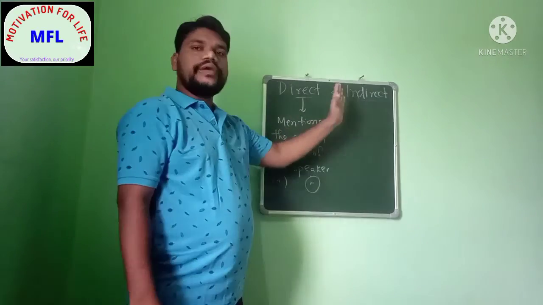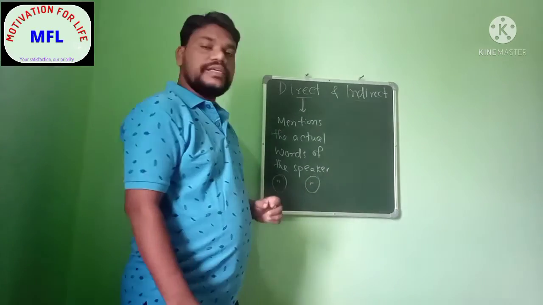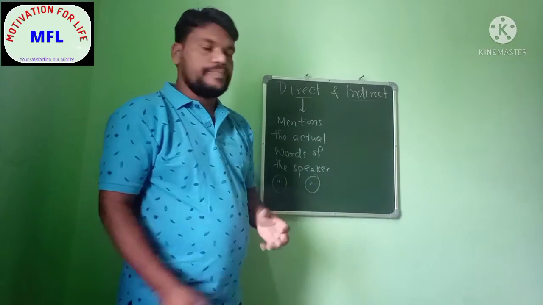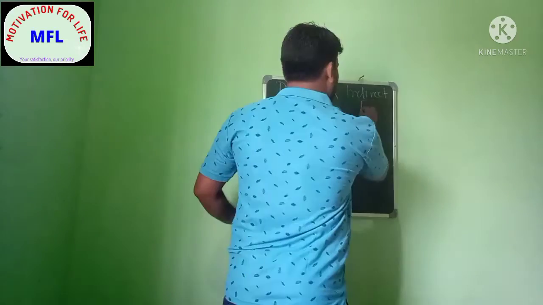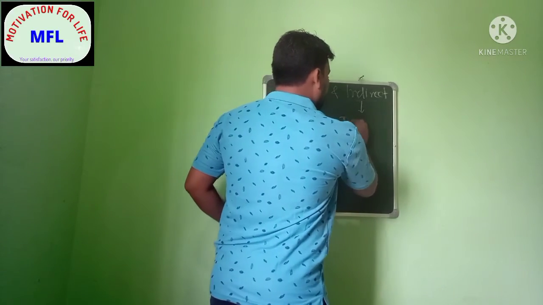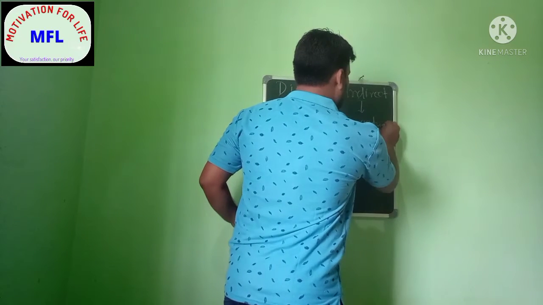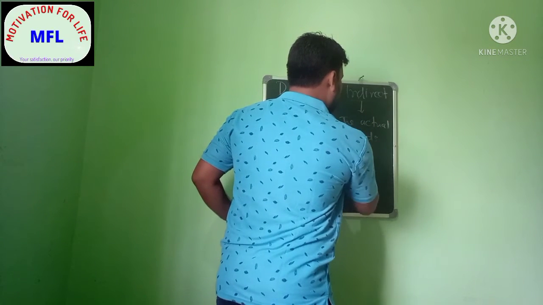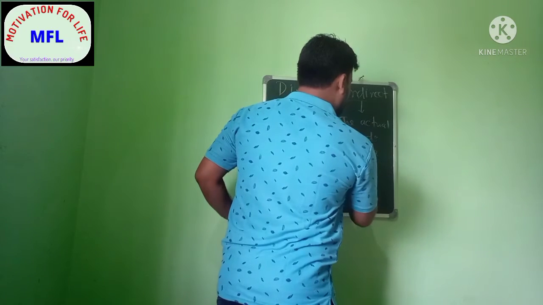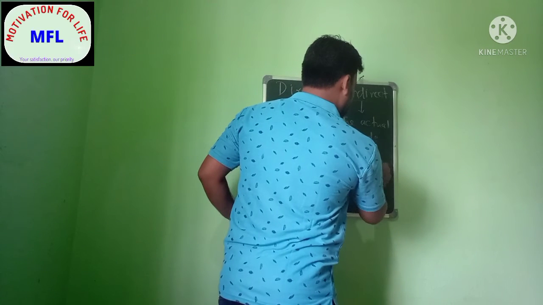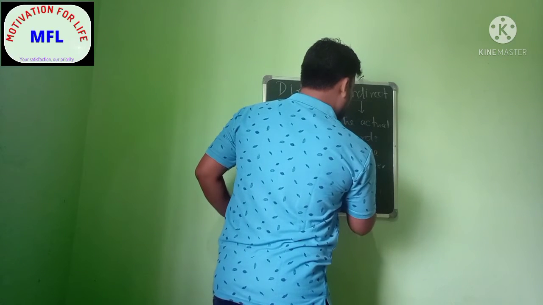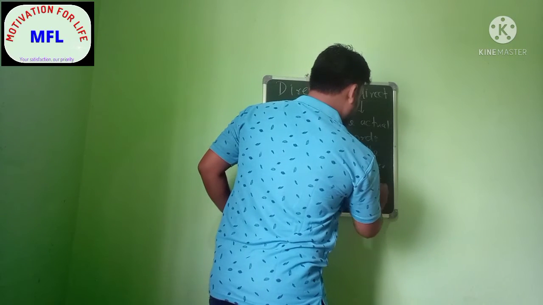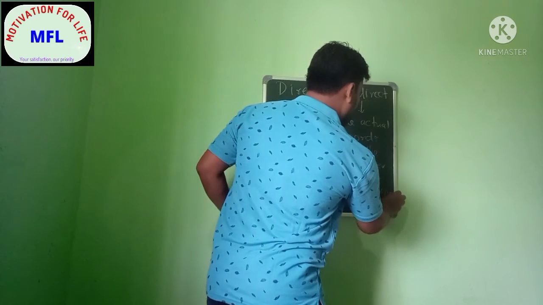But when we go to indirect speech, what we see is that the actual words of the speaker are not mentioned.